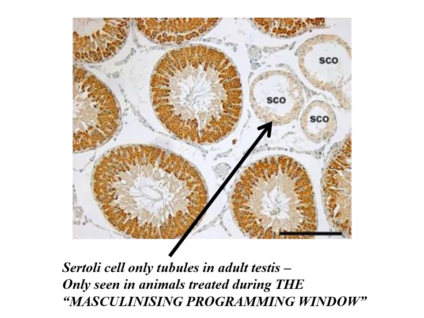And the results can be seen in the adult too. This is a cross-section of the testis of an adult having been treated with dibutyl phthalate during the masculinization programming window. This is what a normal tubule should look like, and they've got some. So the Sertoli cells are on the outside and developing sperm on the inside, but there are also a large number of these Sertoli cell only tubules. No sperm.